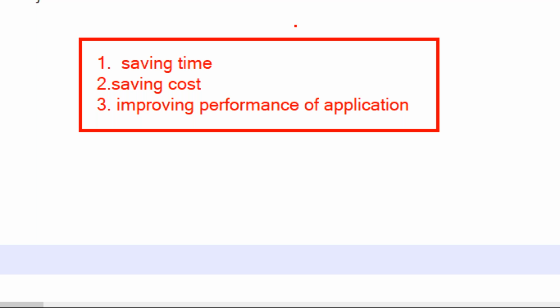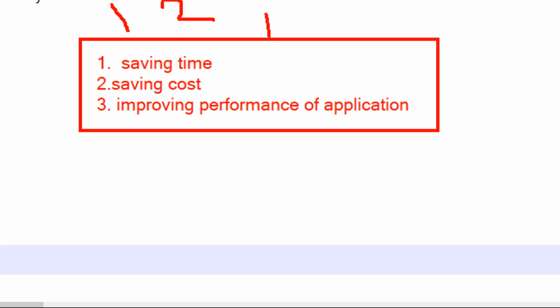For example, using Java, if you are developing a project for 1 lakh, you are spending 1 lakh. Using Django, 50 to 60,000 is enough to develop the same project. And using Java, you are taking 2 months to develop that application. Using Django, 1 month is enough. That means the entire second month's cost is saved. For every employee we are paying this amount, so all that amount we are going to save.